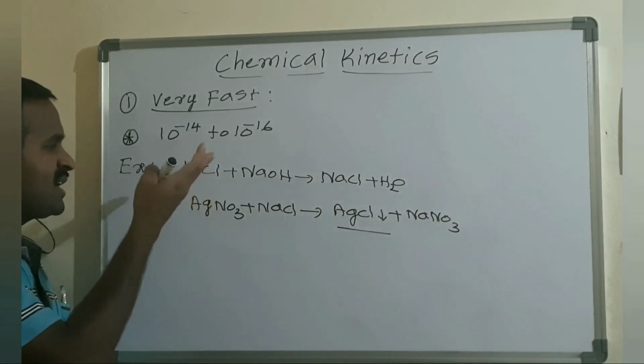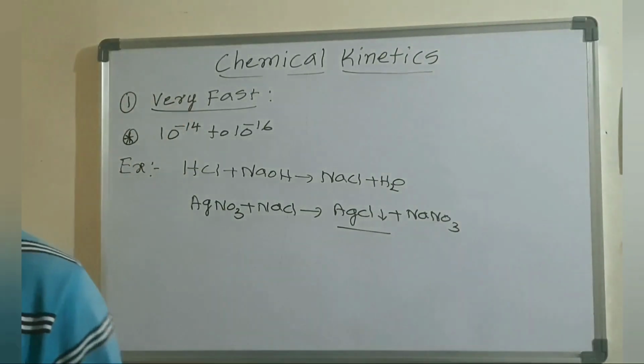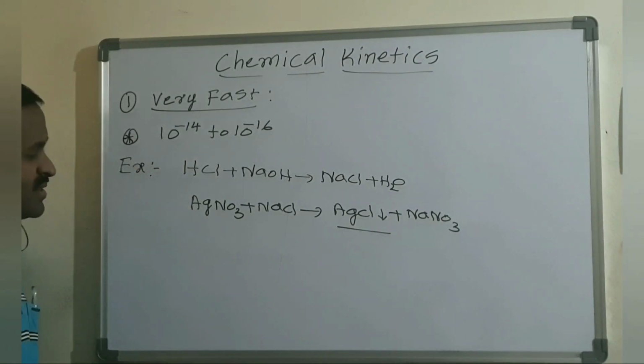So precipitation reactions, neutralization reactions, and explosive reactions like a bomb explosion are the best examples of very fast reactions.